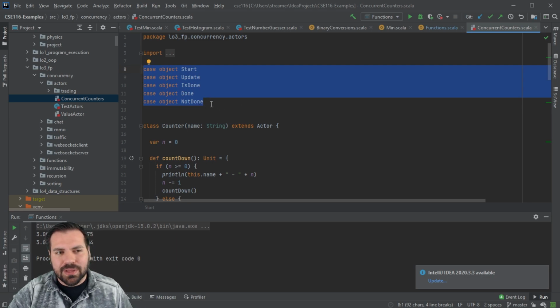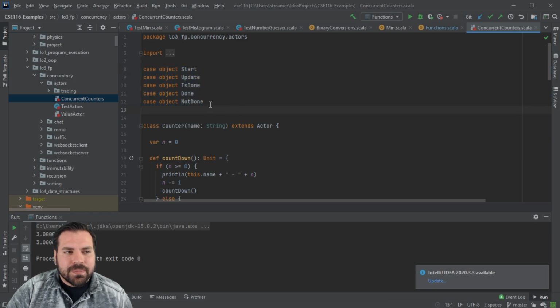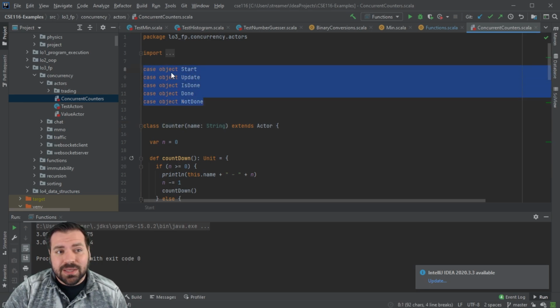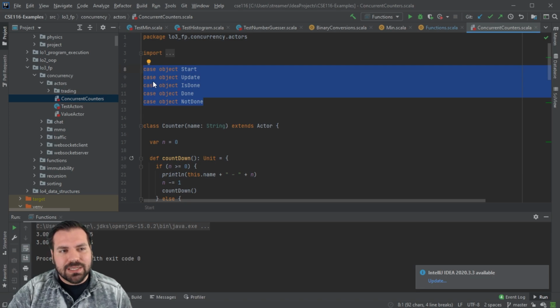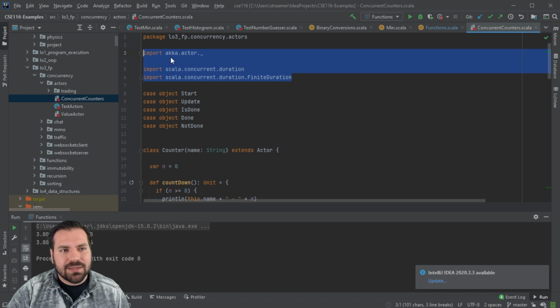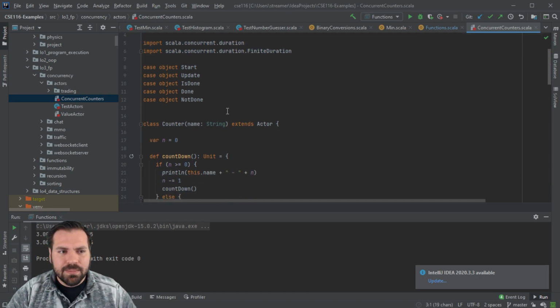Sometimes I like to put all the message types in a separate file. For this one, I put them in the same file as the counters. But you do have to declare these somewhere. These have to be defined somewhere in your code, so you can send messages of your custom message types. And I have my Akka stuff imported.